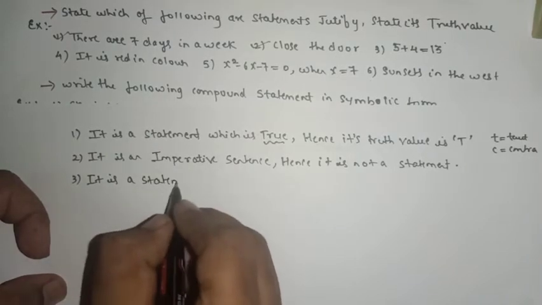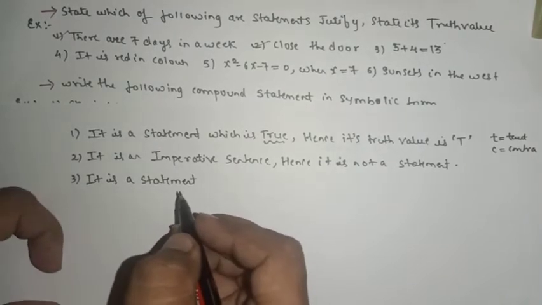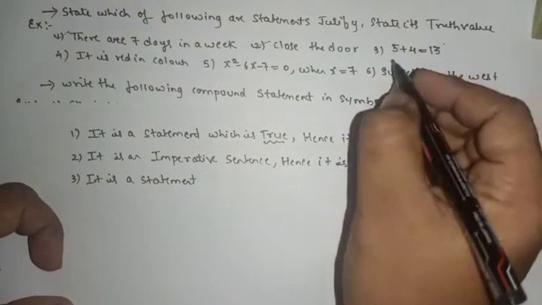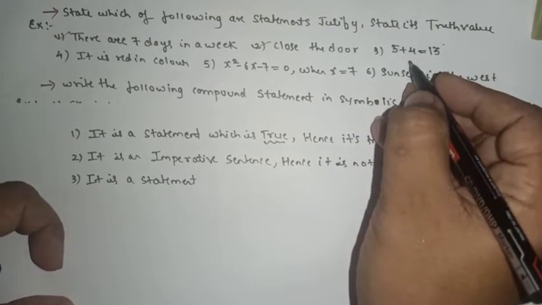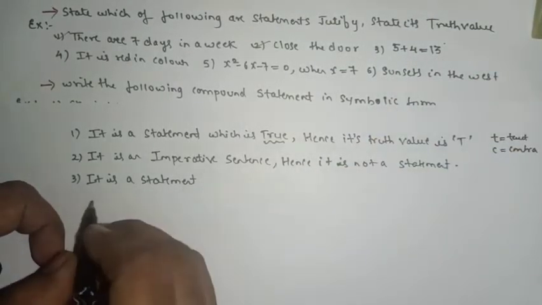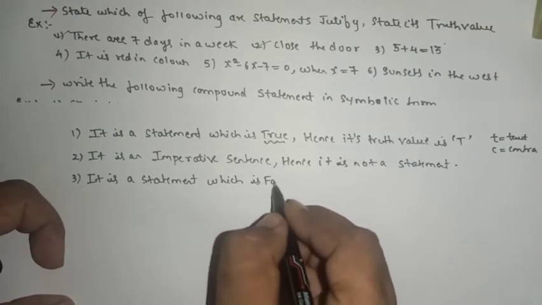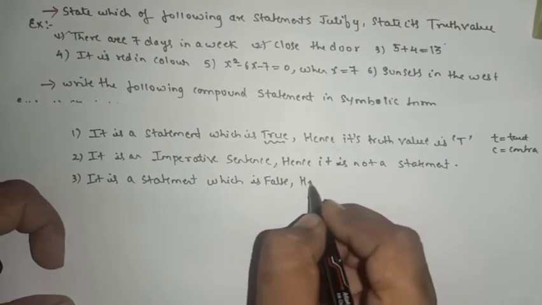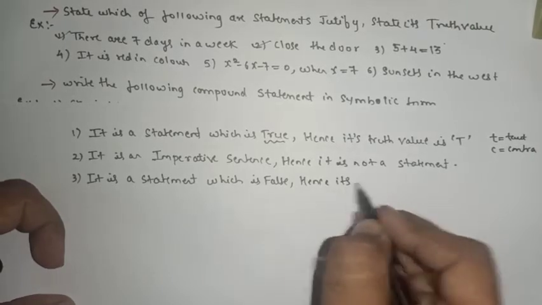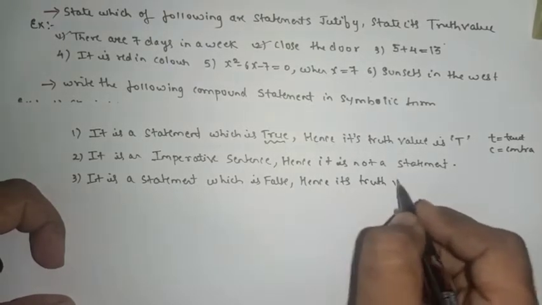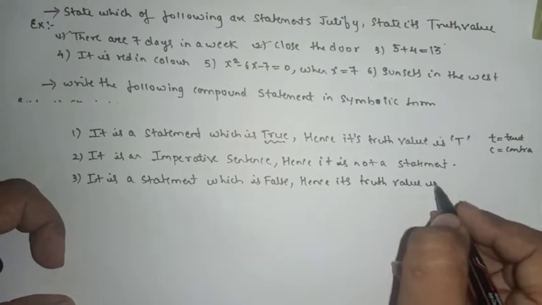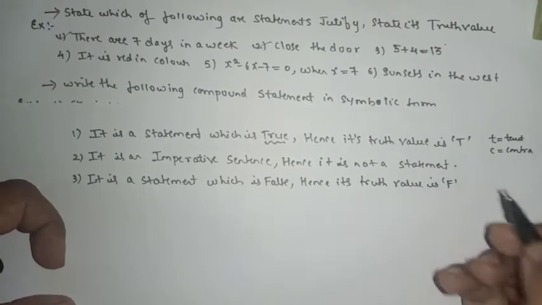Yes or no? Actually it is a statement. But we know that 5 plus 4 actually it is equal to 9, which is false, no? It is a statement which is false, hence its truth value is capital F.